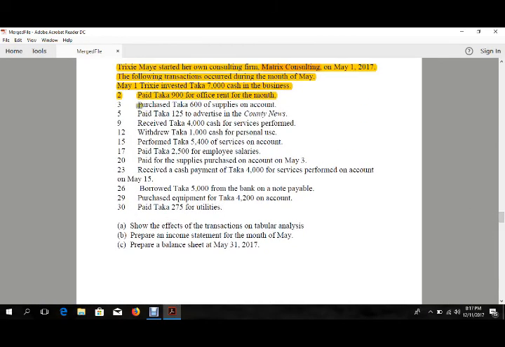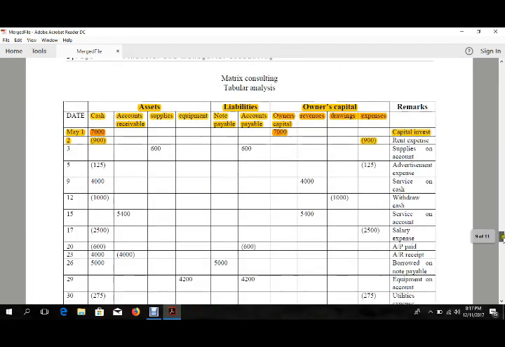Then the third entry is purchased 600 taka of supplies on account. Trixie bought some supplies on May 3rd, and she didn't pay for that, so we will put that amount as the accounts payable that she has to pay, and as she bought some supplies, we will put it also in the asset section as supplies.